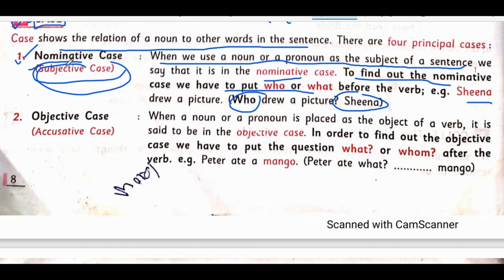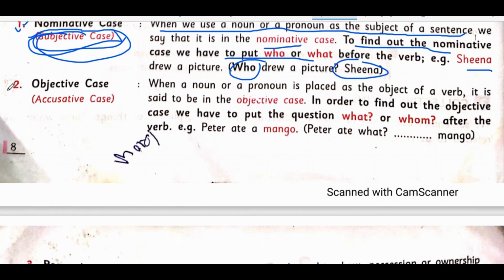So nominative case is also called the subjective case. Means, in a very short form, you can understand that the main subject of the sentence is also called the nominative case of the sentence. Clear? Very good. Now let us understand the next very important point, that is your objective case.